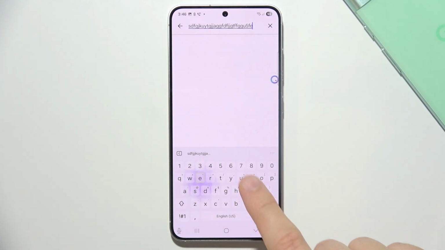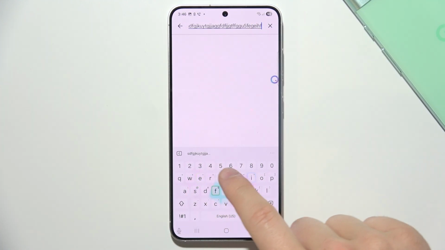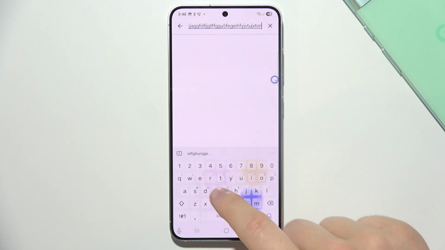Hello, let me show you how you can change keyboard sound while typing on your S25.